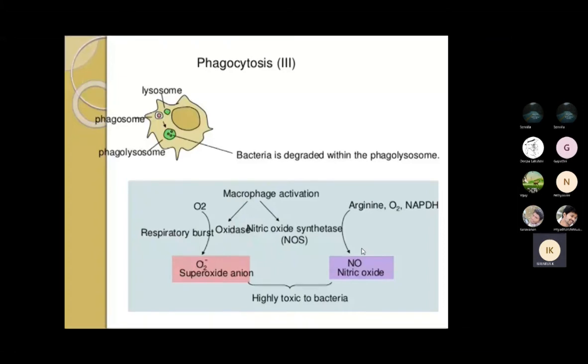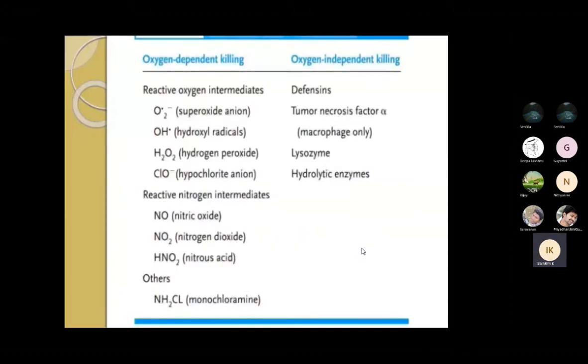The respiratory burst is carried out by the superoxide anion and the nitric oxide. Your oxygen dependent killing is based on the reactive oxygen intermediates, that is O2, which is nothing but your oxygen, right? Superoxide anion and hydroxyl radical, then hydrogen peroxide, H2O2, and hypochlorite anion.